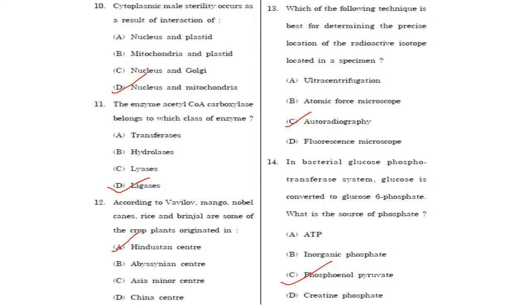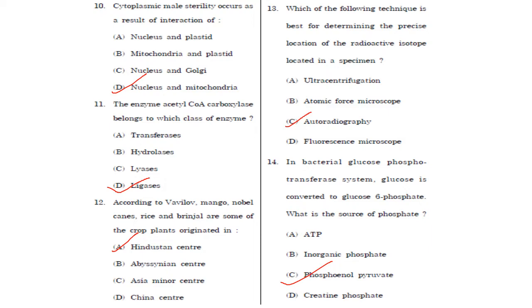Then according to Vavilov, mango, noble canes, rice and brinjal are some of the plants that originated in the Hindustan center. Answer is option A. Then, which of the following techniques is best for determining the precise location of the radioactive isotope located in a specimen? It is autoradiography. Answer is option C. They have specifically asked the location of a radioactive isotope in a specimen, so it is autoradiography.